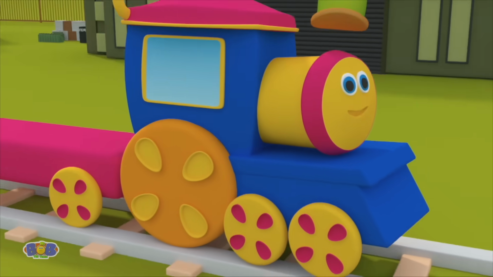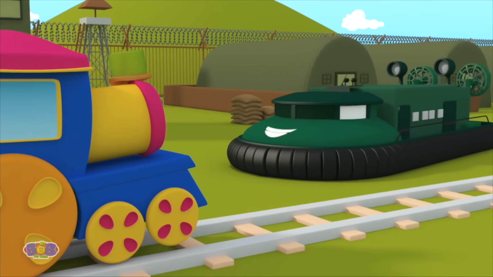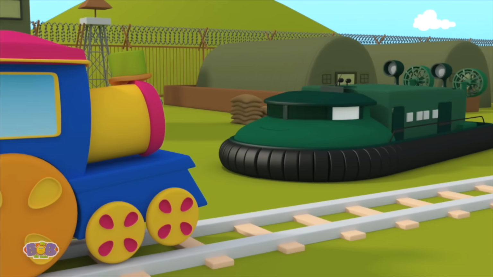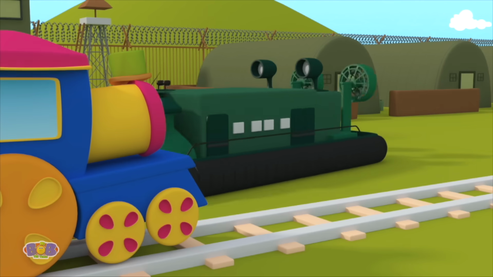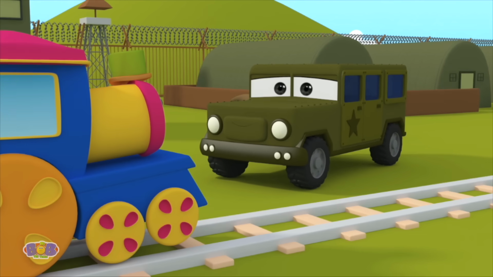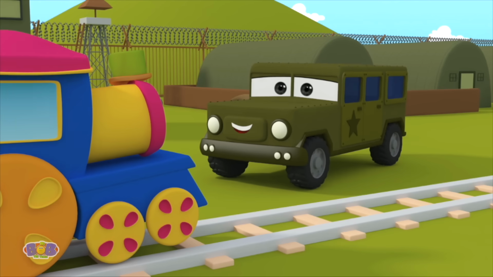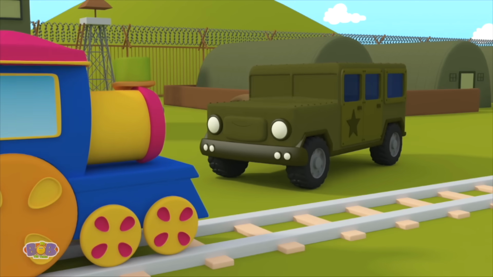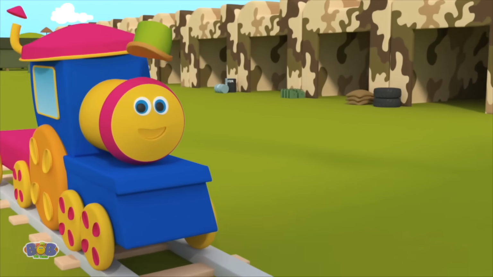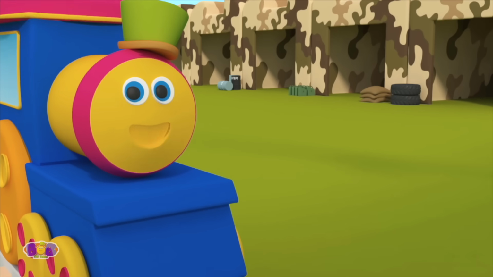Oh goodness me, here it comes. I can drive on any kind of surface, and I go where there are big problems. Look over there, kids. Here comes the army jeep. Hi, Bob. I can easily drive over rough roads, no matter how high or deep. Kids, I hope at the army camp you had fun. Bye-bye now. I have got to run.